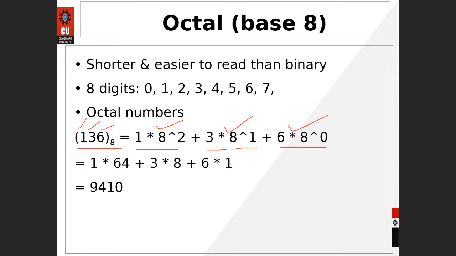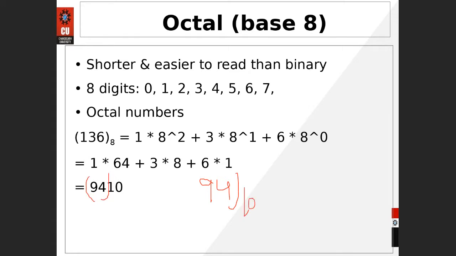The complete number is 94. So this one is the decimal number. 94 in decimal is equal to 136 in octal. It is just the base: it is 94 to the base 10. Okay, I hope you are getting it. So 64 plus 24.